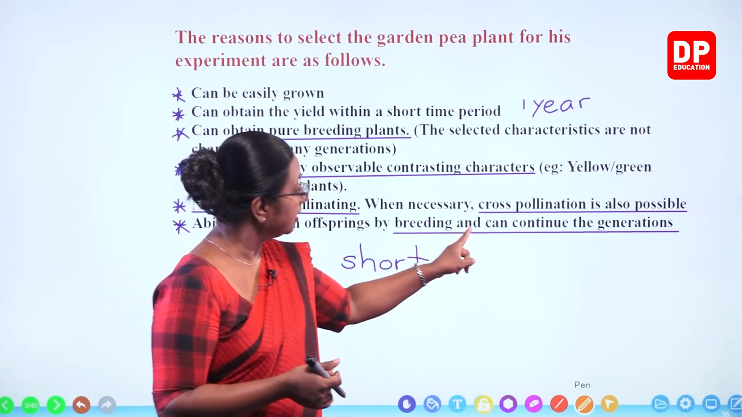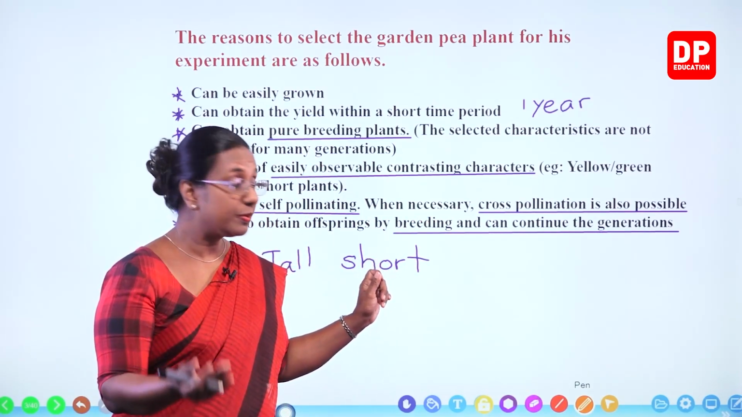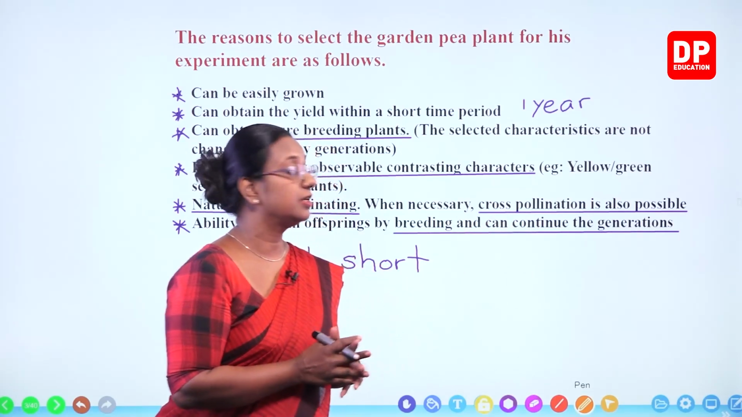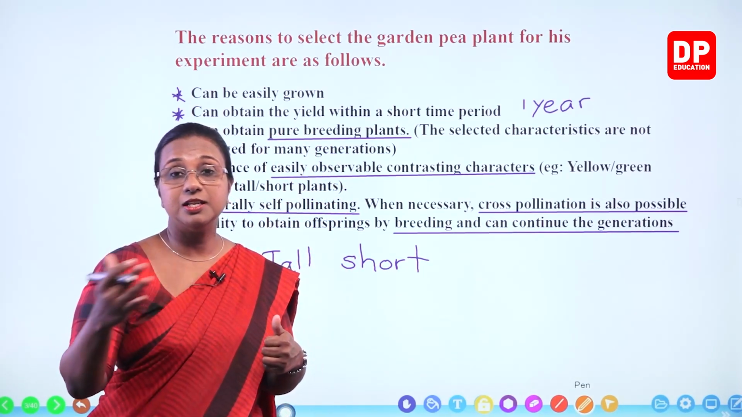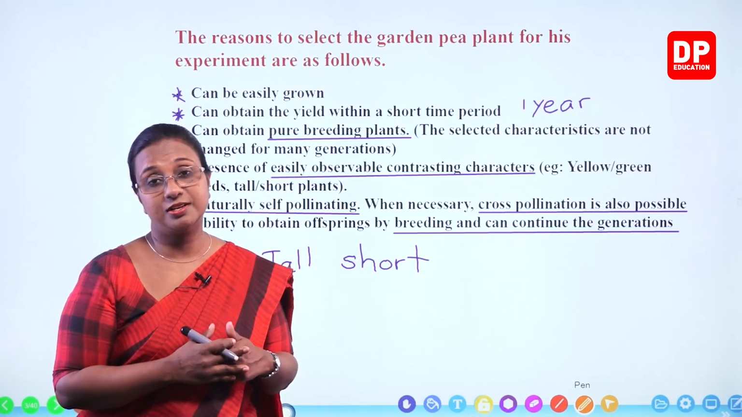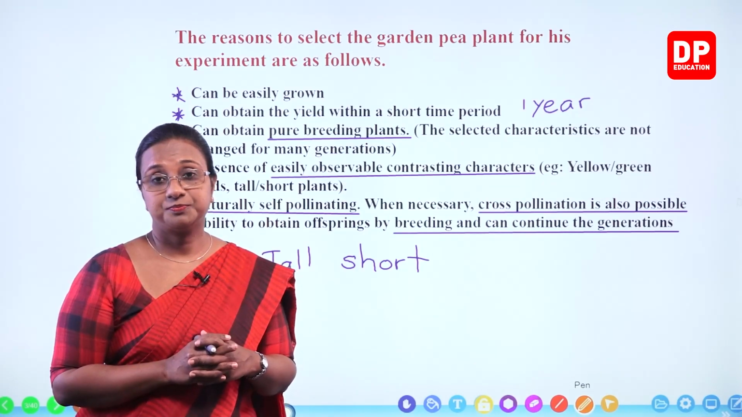Those bred plants, crossbreeding can happen. Those bred plants can also continue the generation. So new characteristics can be continued from generation to generation. Can you all understand all these?